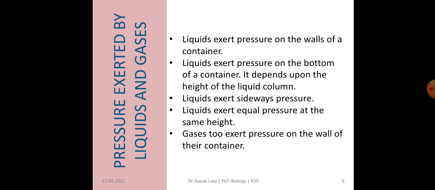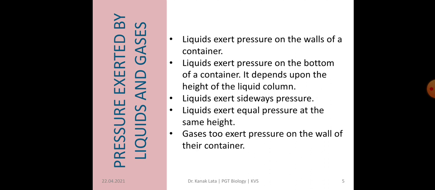Now let us see how liquids exert pressure, and gases also. We know that liquid exerts pressure on the walls of the container and also on the bottom of the container. It depends upon the height of the liquid present in the container.